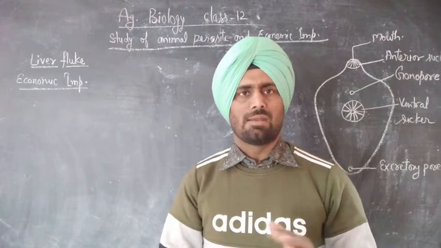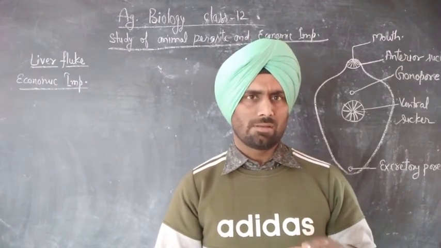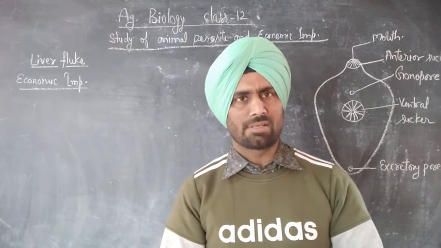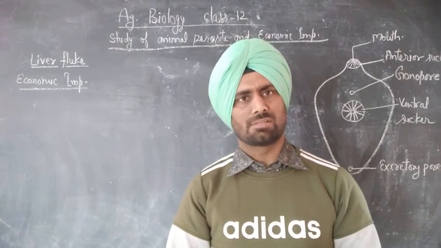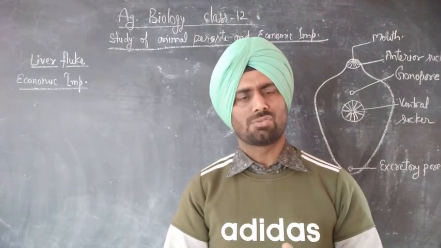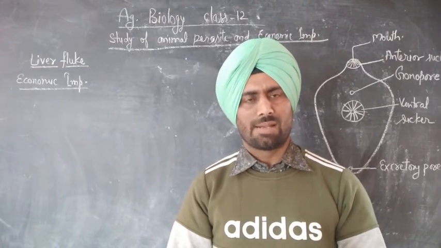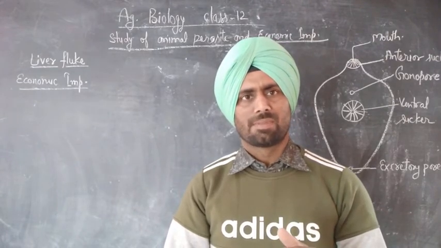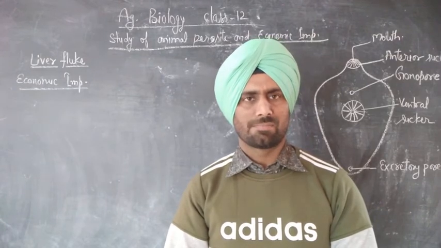Okay, and appetite is affected, reducing appetite. Due to this reduced appetite, the feces fall down, and milk production also decreases.